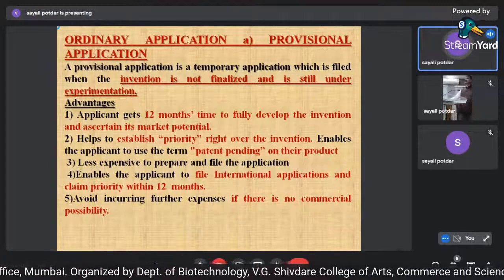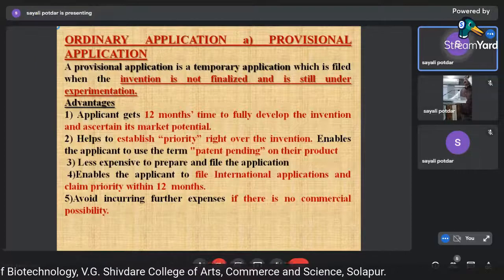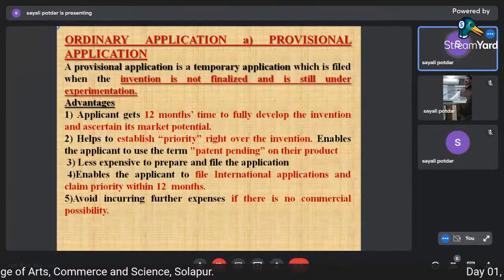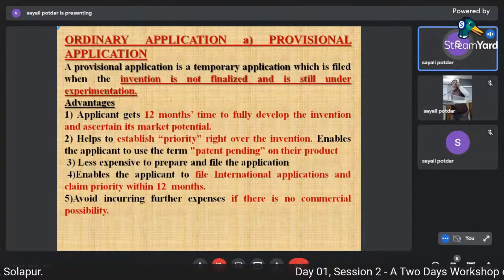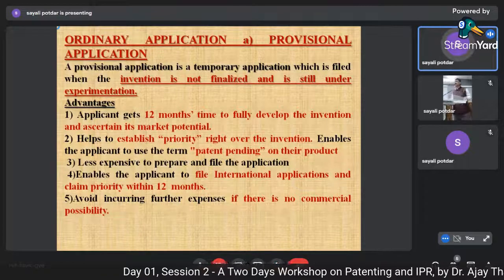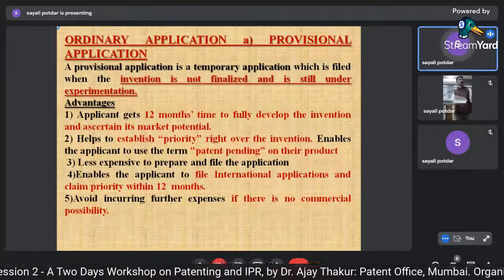Now you see many products which are in the market where it is written "patent pending". That means the application is under prosecution and it will be granted or refused in that period of time. But you can apply that thing also. It's less expensive because it's not a complete application, so your fees are very less here.